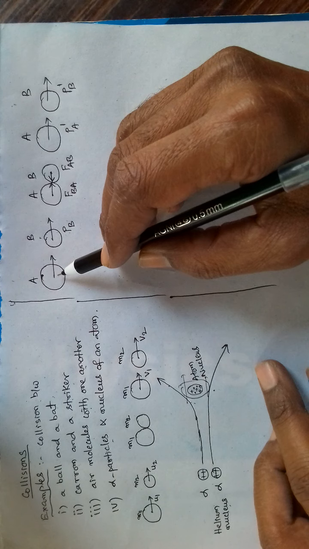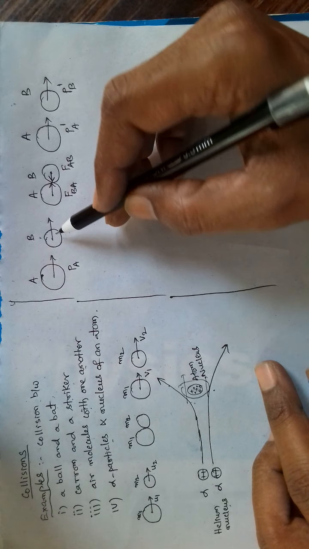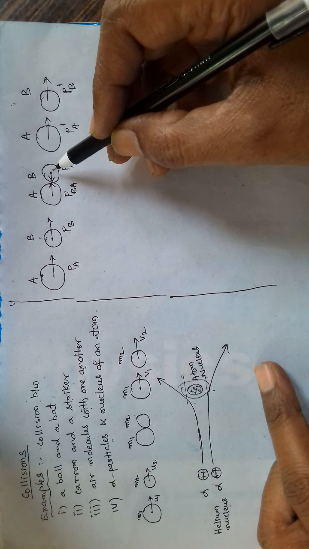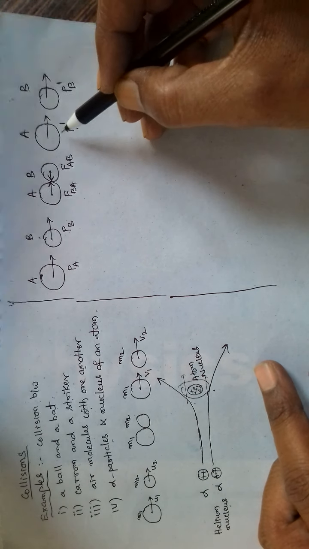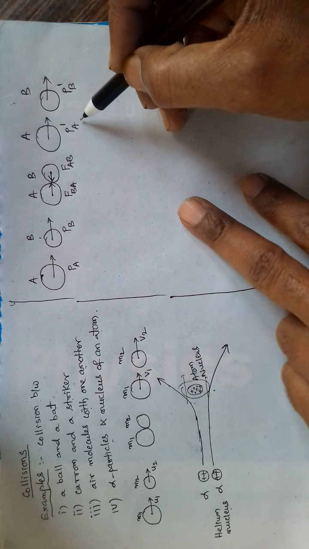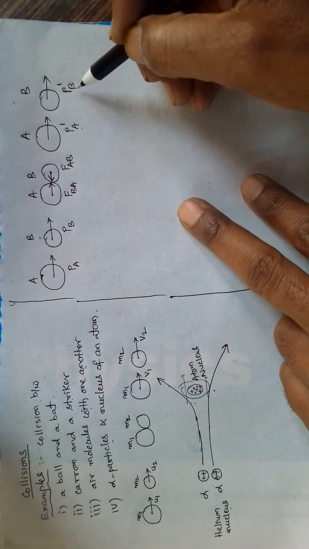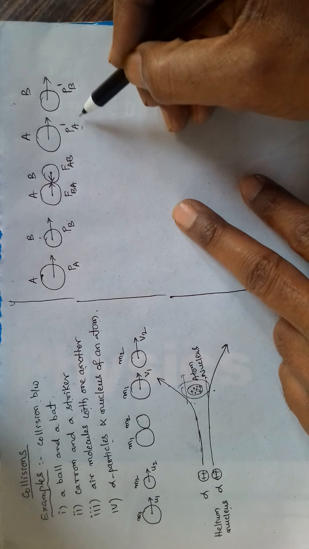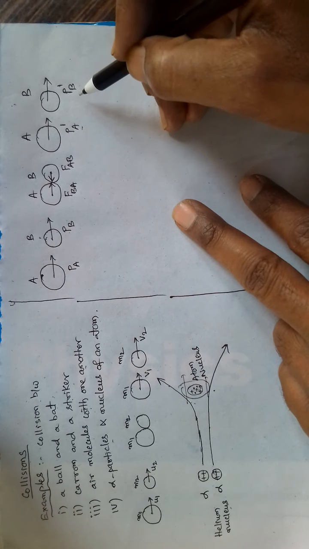If its velocity is more than this, after traveling some distance, they will collide with each other, and after collision, they are separated and they move with different momenta. That's why here it is given as PA dash and here it is given as PB dash.